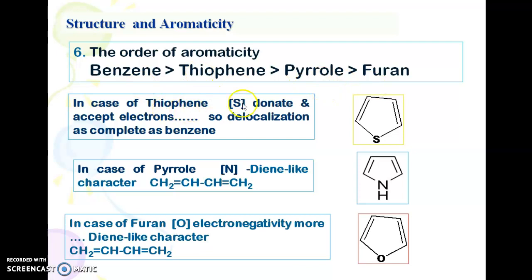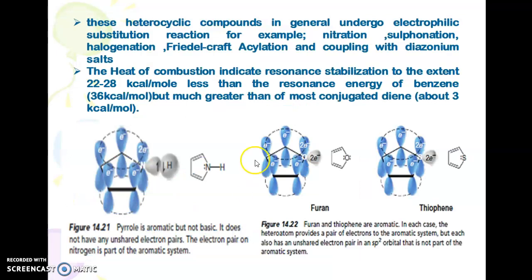In case of thiophene, sulfur can donate and accept electrons, so the delocalization is almost as complete as benzene, so it is more aromatic. In case of pyrrole, it has diene-like character. In case of furan, oxygen is more electronegative. So these heterocyclic compounds in general undergo substitution reactions, for example nitration, sulfonation, halogenation, Friedel-Crafts acylation, and coupling with diazonium salts.